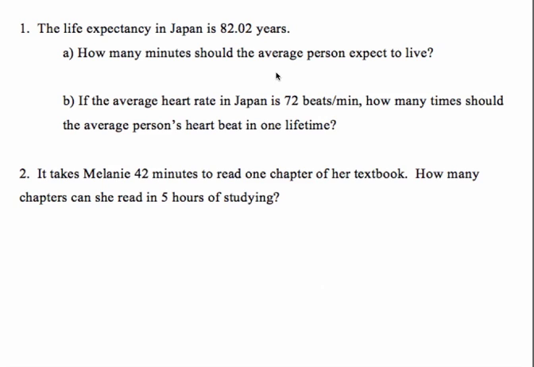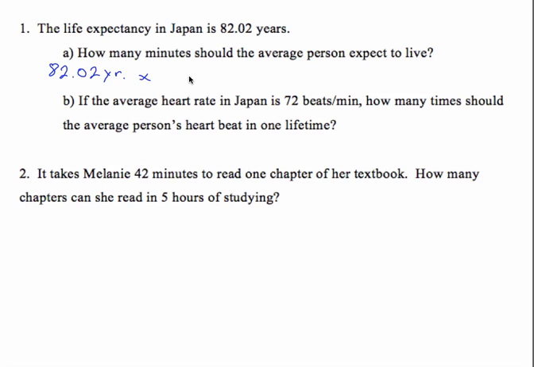Okay. Next, life expectancy in Japan is 82.02 years. How many minutes should the average person expect to live? So we're going to change 82.02 years to minutes.